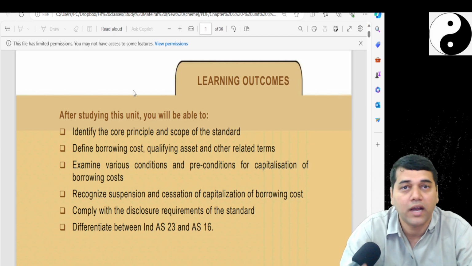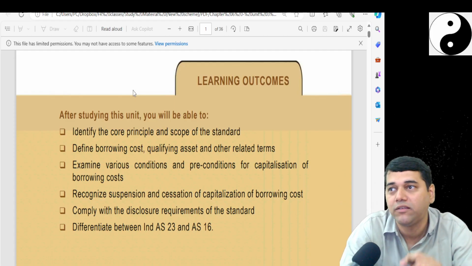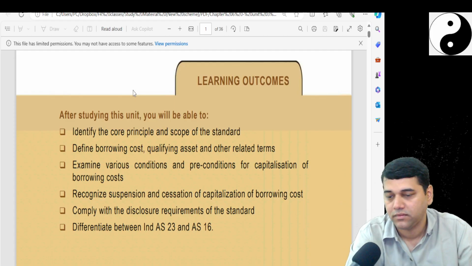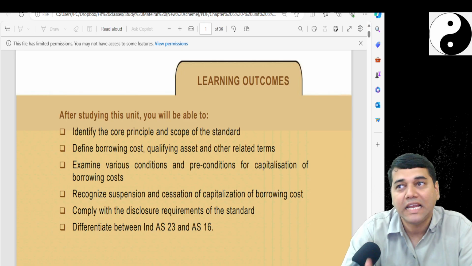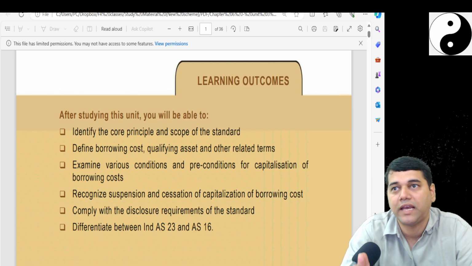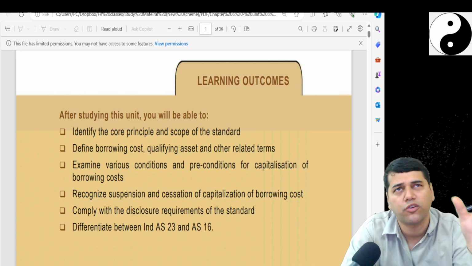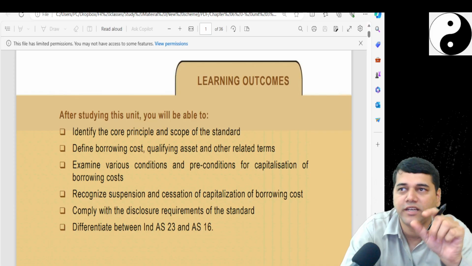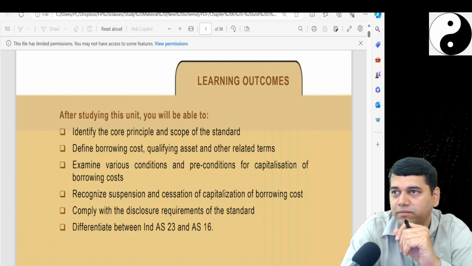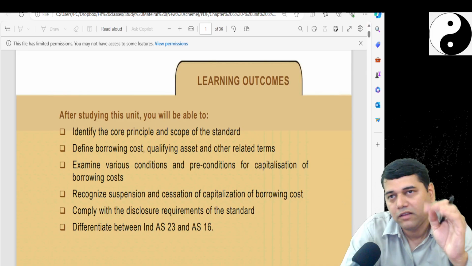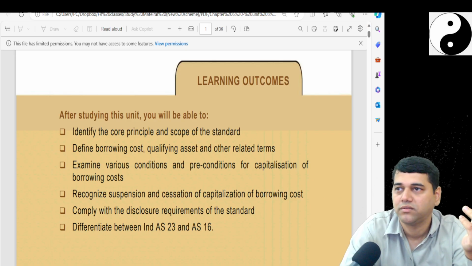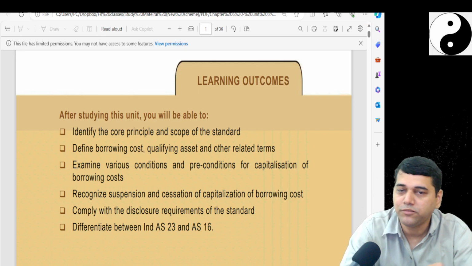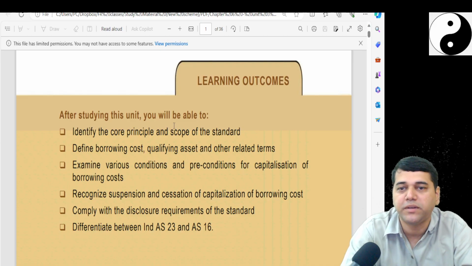Now, identify is an L1 level verb. There are levels called L; actually there are 4, but the institute has clubbed them and categorized them into 3: L1, L2, L3. L1 is a verb which just tests your knowledge, your memory. So in the first part, you have to identify the principles and scope of the standard.